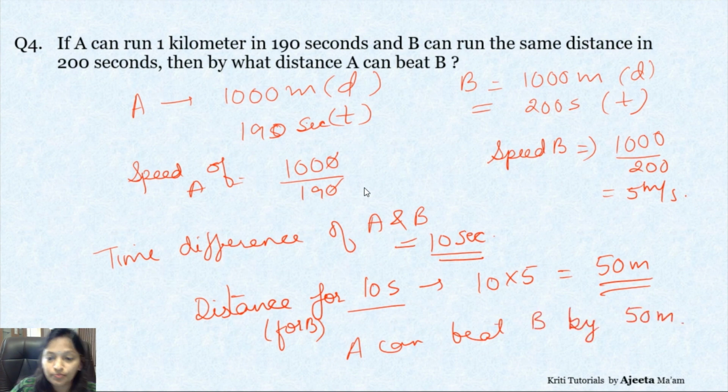Very simple question, right? You simply have to find the speed of B. Why have we found the speed of B? Because if we find the speed of B, we can calculate how much distance B will cover in 10 seconds, and by that distance A can beat B. So A can beat B by 50 meters, because 5 meters per second is the speed of B and the difference is 10 seconds. So we can easily calculate it.